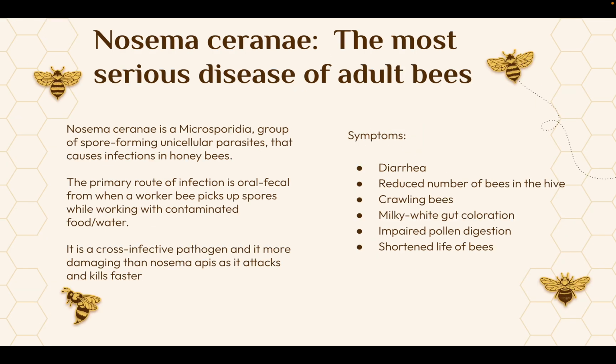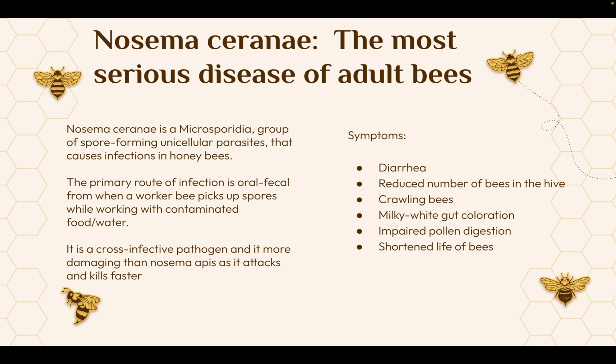Now, what is this pathogen? Well, it's Nosema cerana, and is the most serious disease of adult bees. So, Nosema cerana is a microsporidia, which is a group of spore-forming unicellular parasites that causes infections in honeybees. The primary route of infection is oral fecal, from when a worker bee picks up spores while working with contaminated food or water. It is a cross-infective pathogen and is more damaging than Nosema apis, which originates from the western honeybees, as it attacks and kills faster.